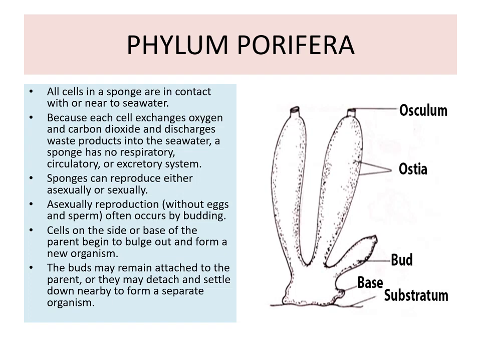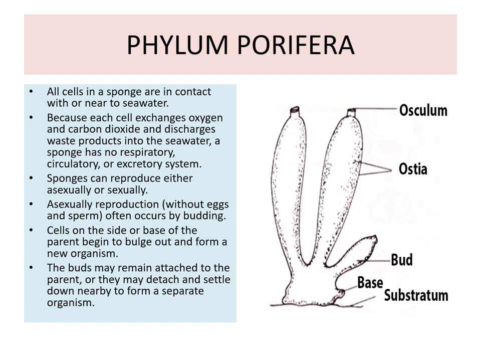Because each cell exchanges oxygen and carbon dioxide and discharges waste product into the water, a sponge has no respiratory, circulatory, and excretory system. These sponges reproduce either by asexual means or sexual means.